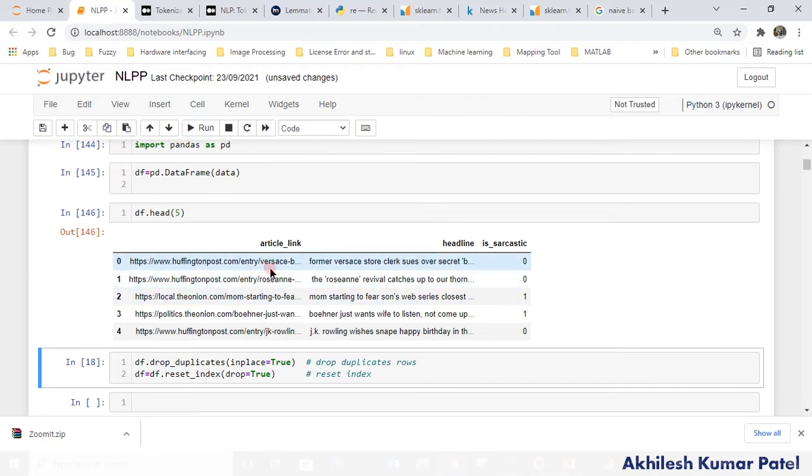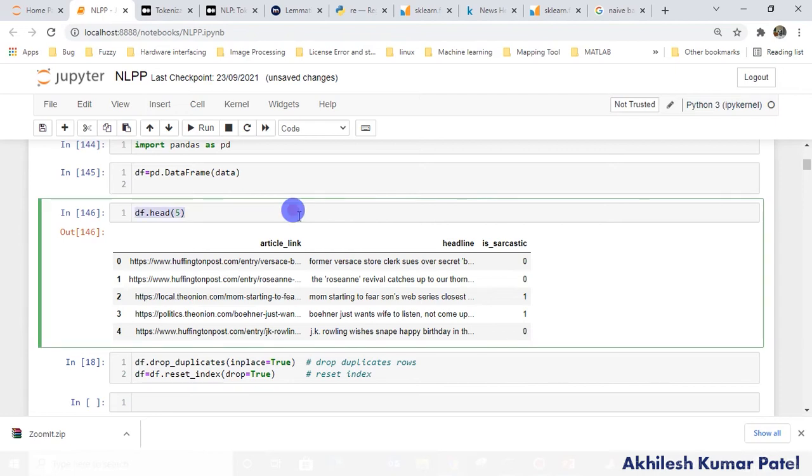You see that we have the links, so we don't require these article links. Simply we require the second column, and this last one, that is the third, is sarcastic or not. So 0 means non-sarcastic headline and 1 means it is sarcastic, but this data is imbalanced.